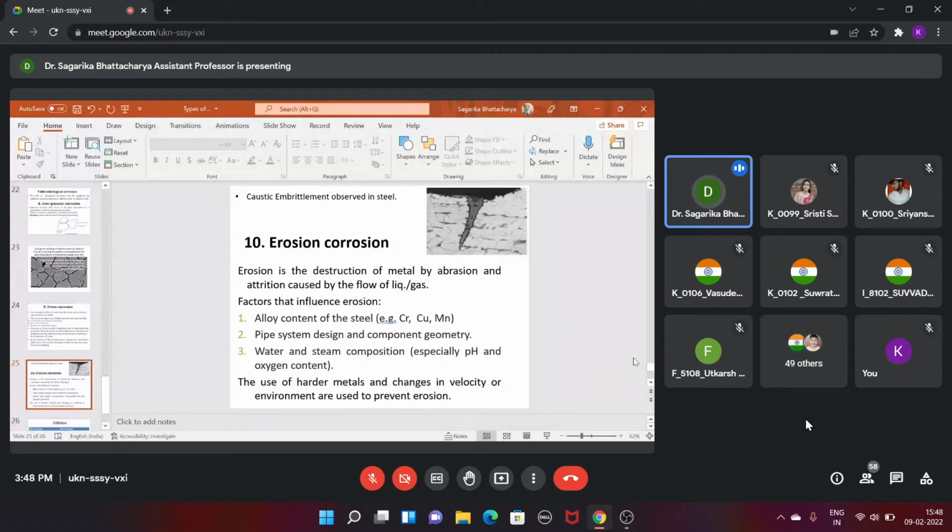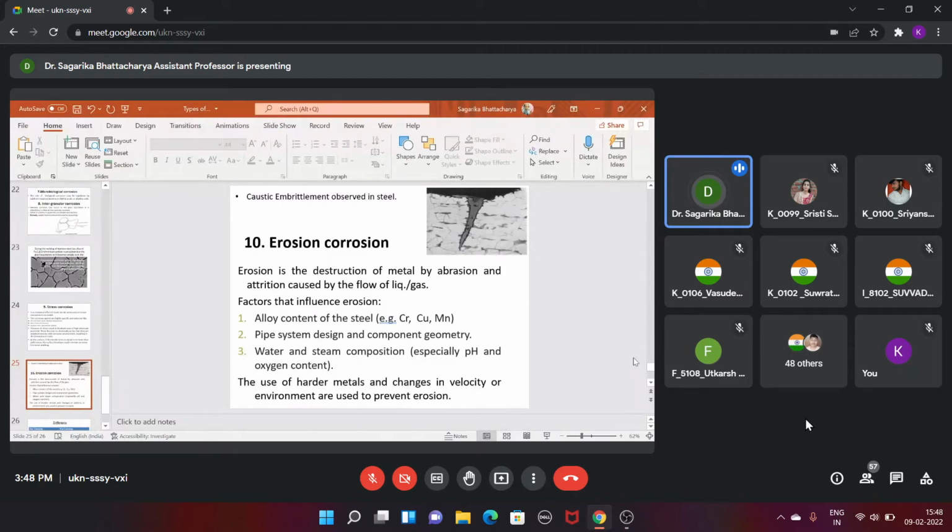The particles coming from the liquid are directly attacking the blades of the turbine, and if the process is continuous, then the upper or protective layer of the turbine blades will be erased. That type of corrosion is termed erosion corrosion.